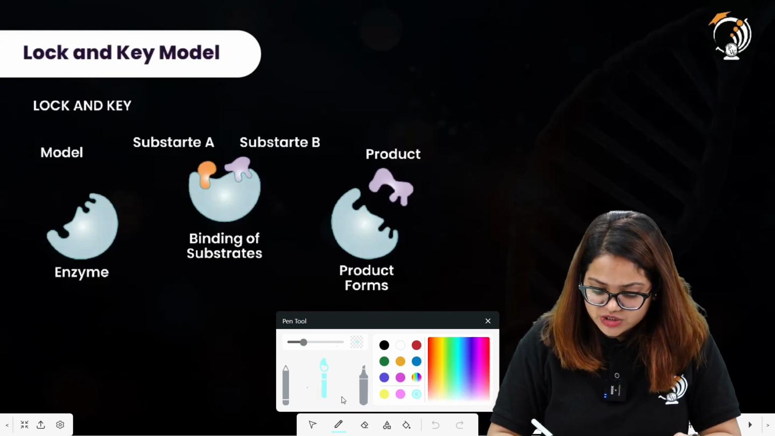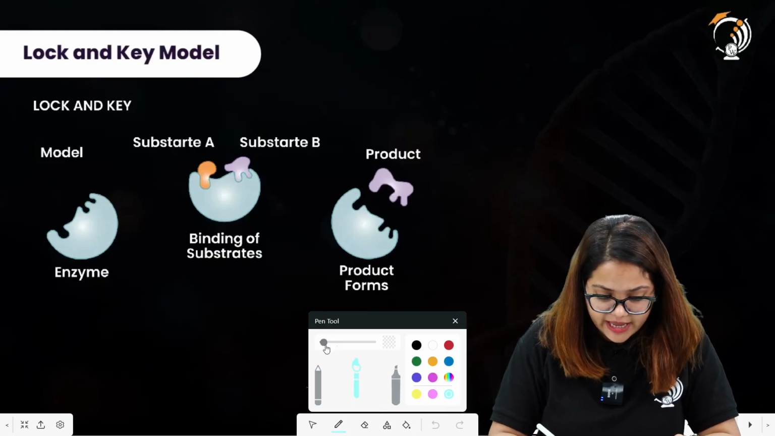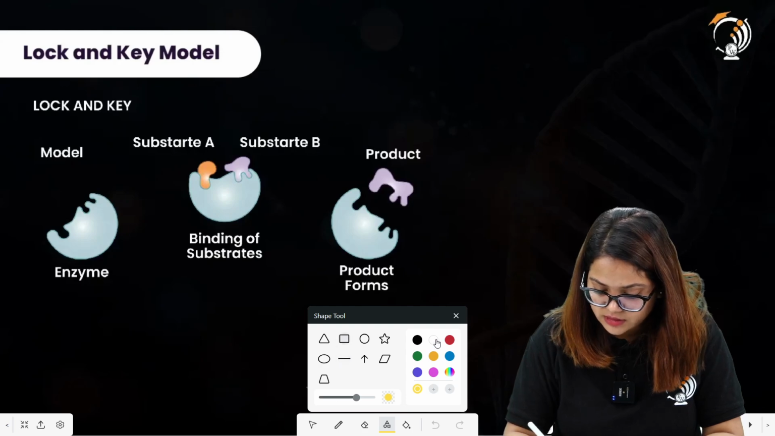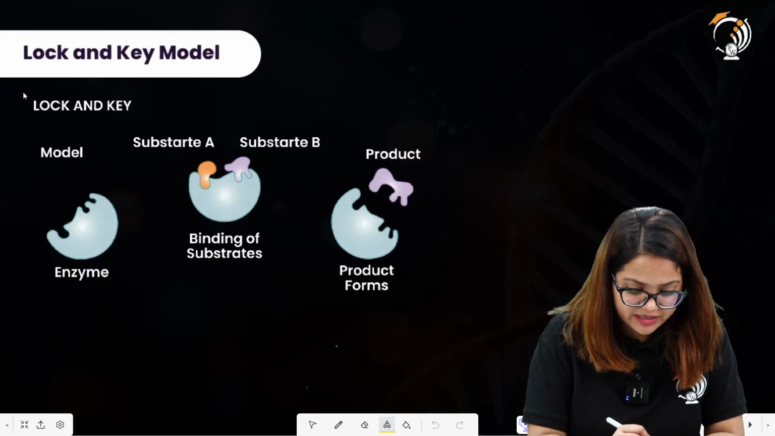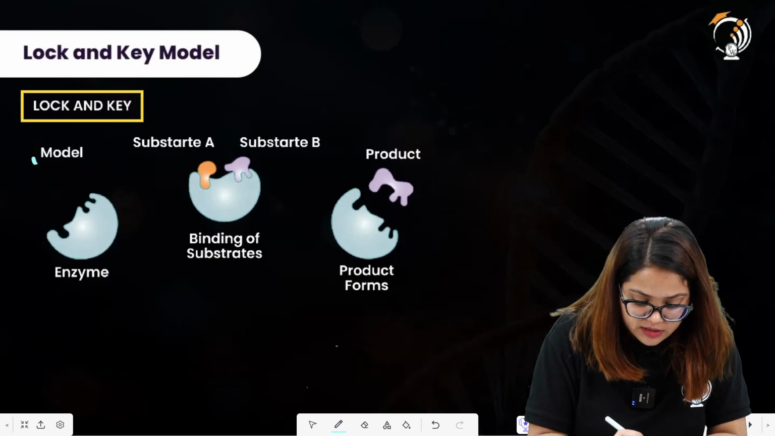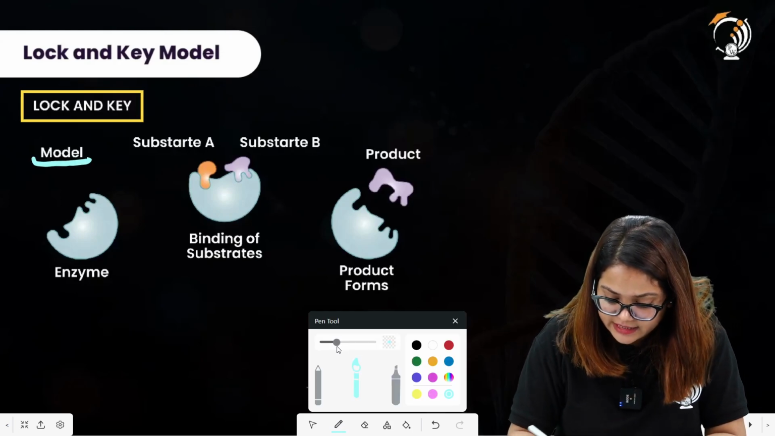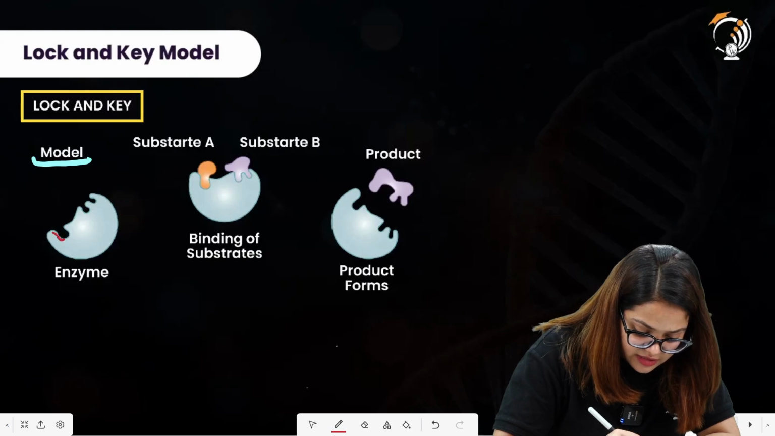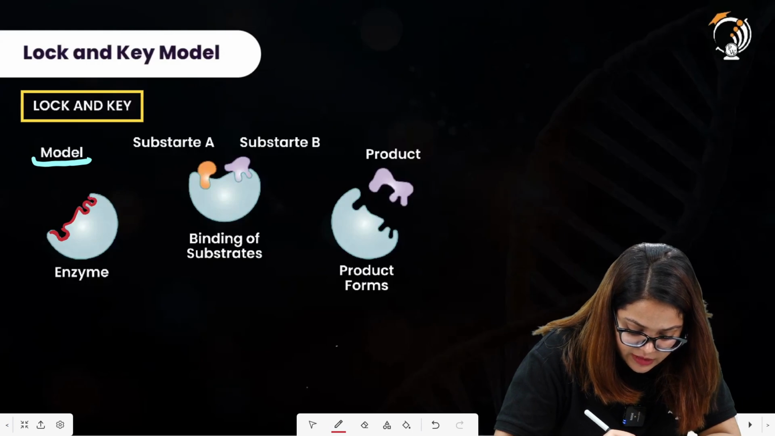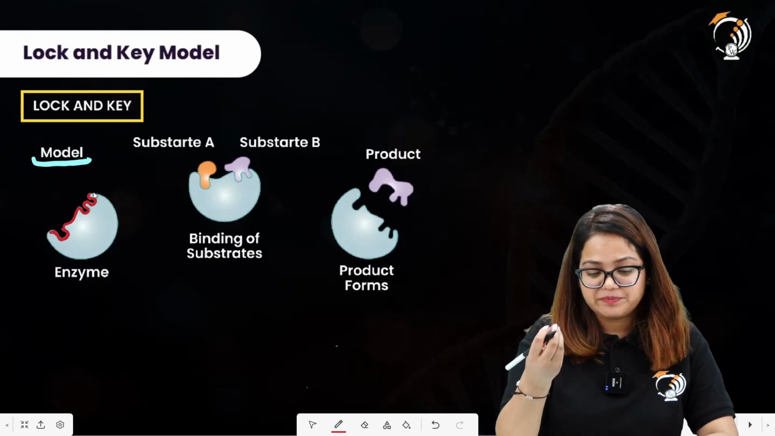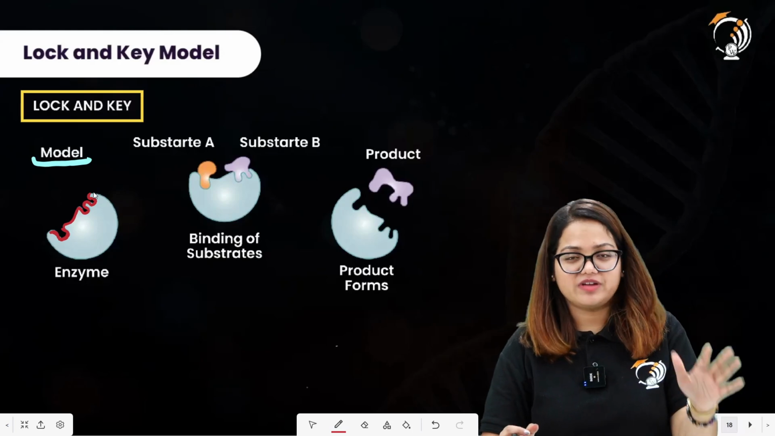How does this enzyme action occur? It follows a lock and key hypothesis. There is this lock and key hypothesis that is followed by the action of enzyme on the substrate. You will observe that the enzyme has a certain shape, and in this given diagram, the enzyme is having this kind of shape over here. Each enzyme has a different kind of shape whenever we are considering their particular substrate. We are going to study about that too.